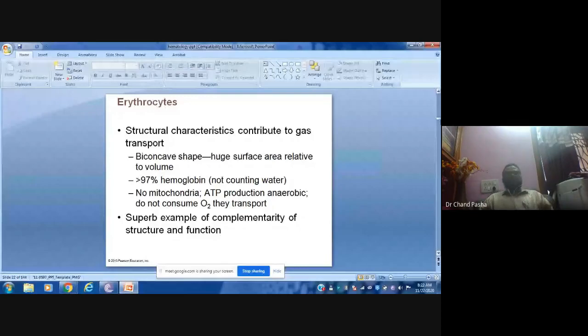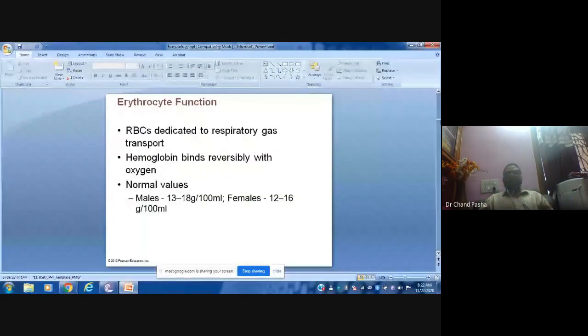And as a universal truth, they transport the respiratory gases, and hemoglobin binds not only oxygen, it also binds carbon dioxide. In fact, it has more affinity towards carbon dioxide than oxygen. The normal values of hemoglobin are 13 to 18 grams per 100 ml. It is measured in grams per 100 ml. Units are very important. In case of females, it is 12 to 16 grams per 100 ml.